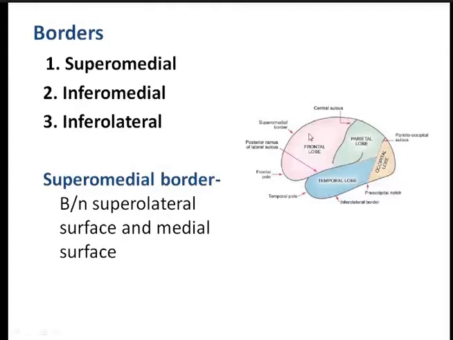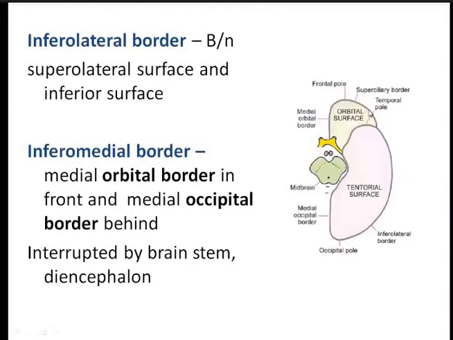Okay, that is towards the median longitudinal fissure. So this is the superomedial border. Now next is the inferolateral border, the one which lies laterally. So this is the inferolateral border, which also separates the superolateral surface from the inferior surface.